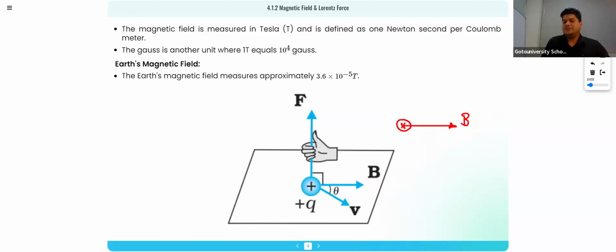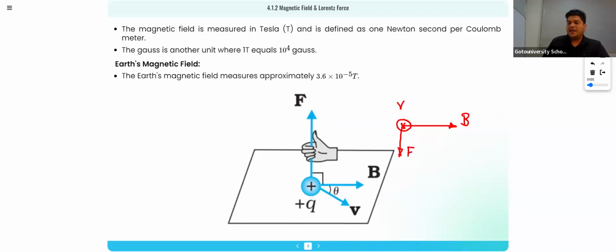So what will be the direction? Velocity is inside. Where will be the direction of force? Anyone? Yes. The direction of force will be in downward direction.